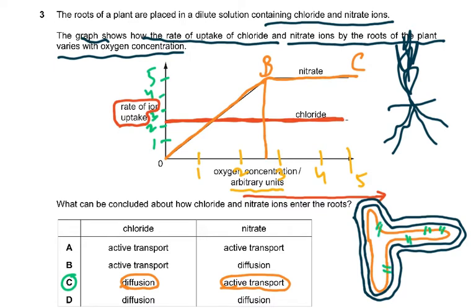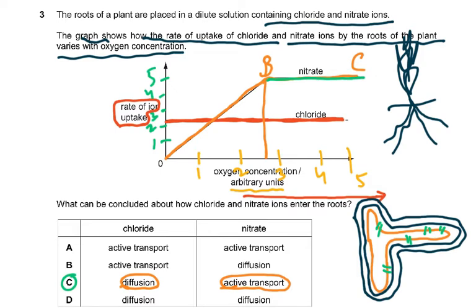Just like in a cinema hall, you have four doors. So at one point in time, four people can enter. There might be a big line, but only four people can enter at one point in time. So why has the rate become constant? The rate has become constant because now the number of channel proteins is the limiting factor.